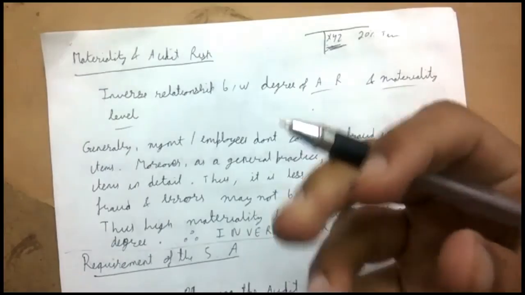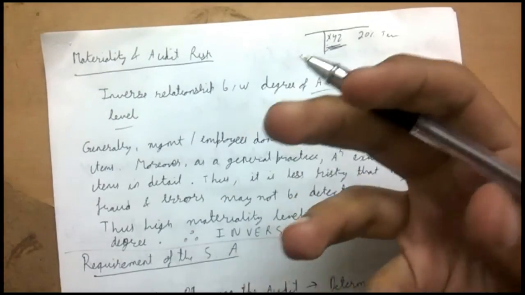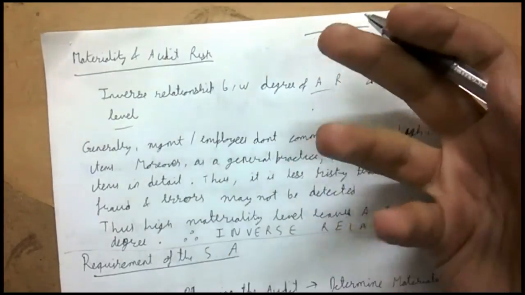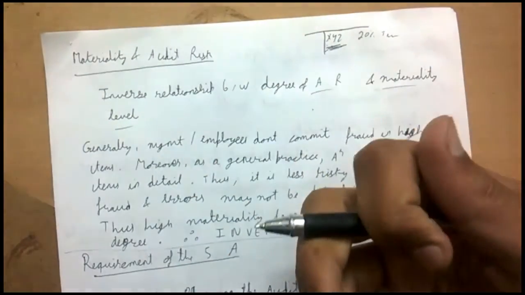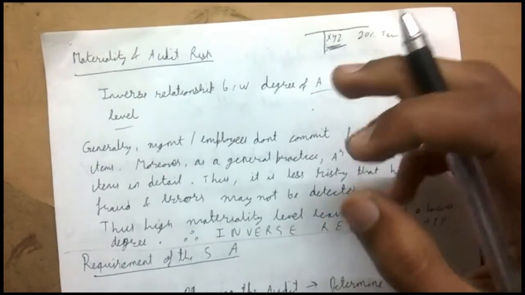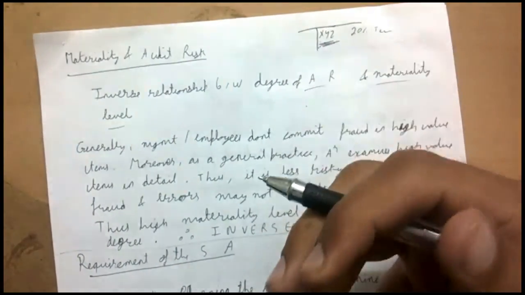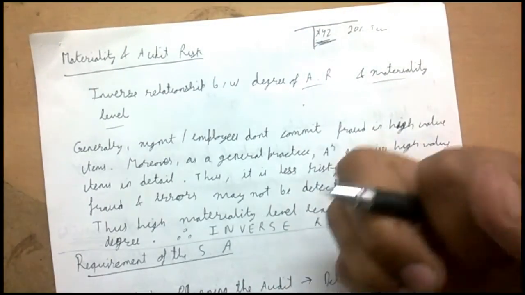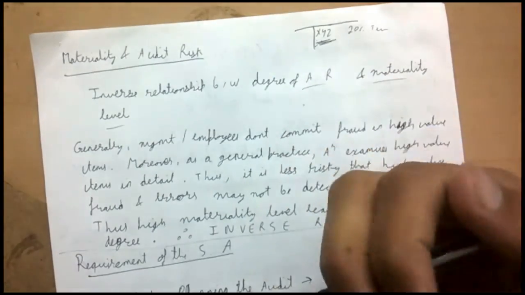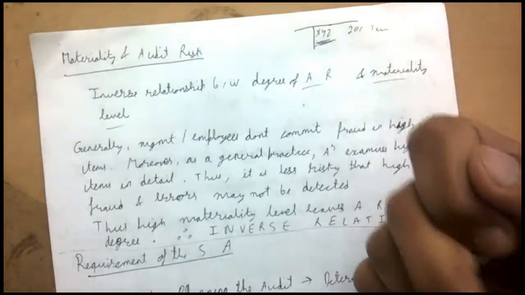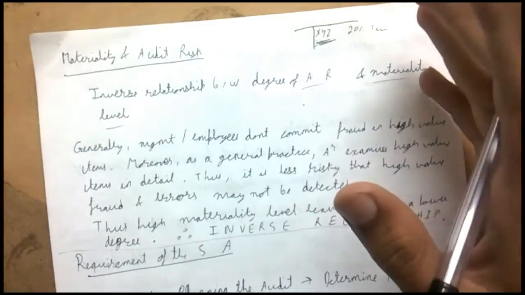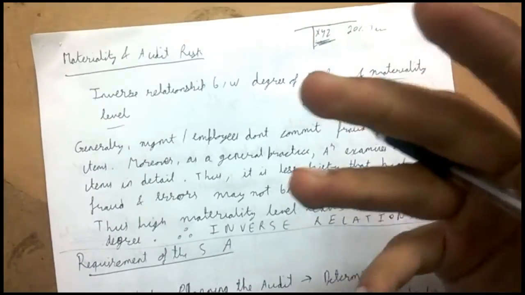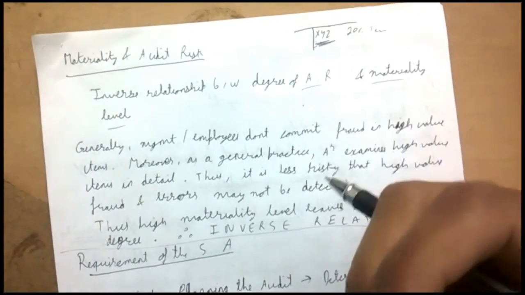See, there's a general tendency in an organization when there's an employee who has an intention of committing a fraud. There could be many transactions under which he can commit a fraud or misappropriate cash. Say, for example, there are two kinds of transaction in the entity. An entity has a turnover of 100 crores, and the employee needs money and is willing to misappropriate cash by committing a fraud. One transaction brings in 50 crore rupees, and the other brings in 10,000 rupees. So where do you think he would be willing to commit a misappropriation of cash?